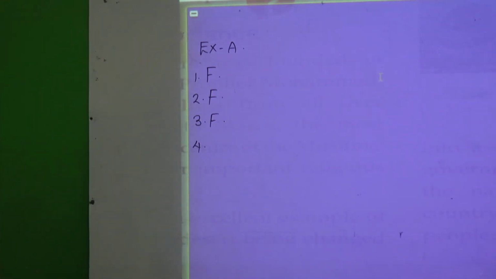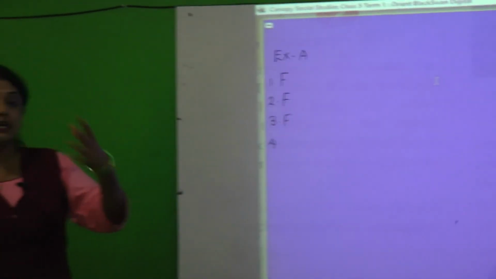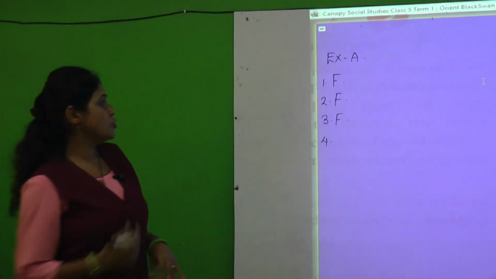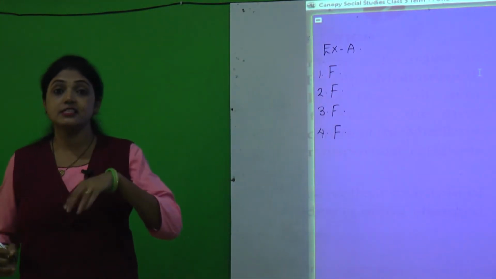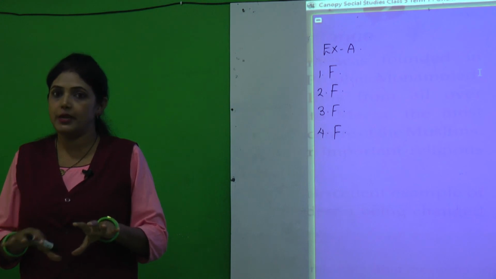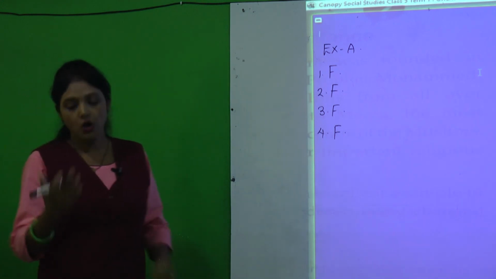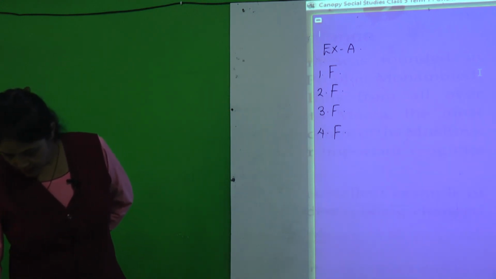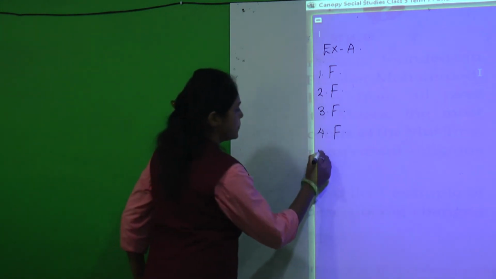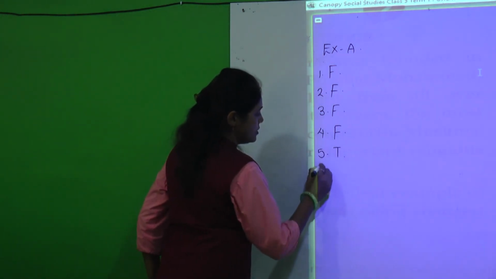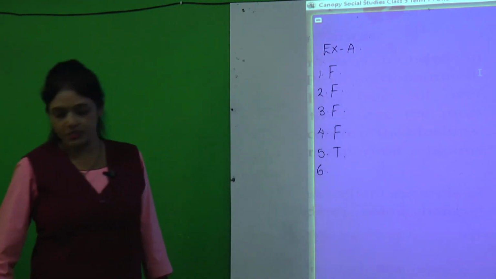Next one. Sand dunes are hills of sand that remain fixed in their places. Are they remaining fixed in one place? No, they keep on moving. Yes. So, this is also false. It is saying that it is fixed at one place, but it is not fixed. It keeps on moving. Then, in an oasis, underground water comes up to the surface. Correct. So, in an oasis, underground water comes up to the surface.